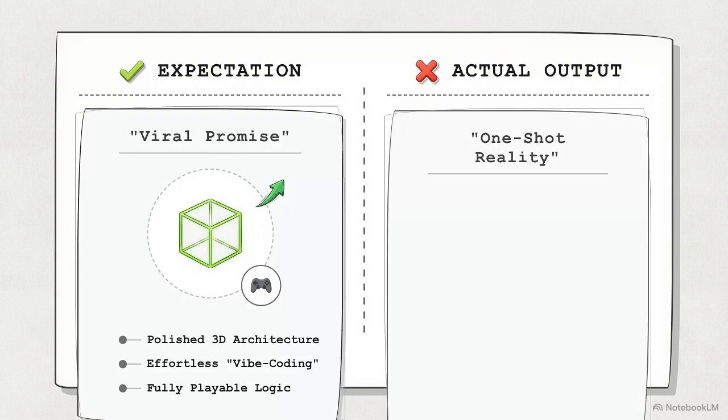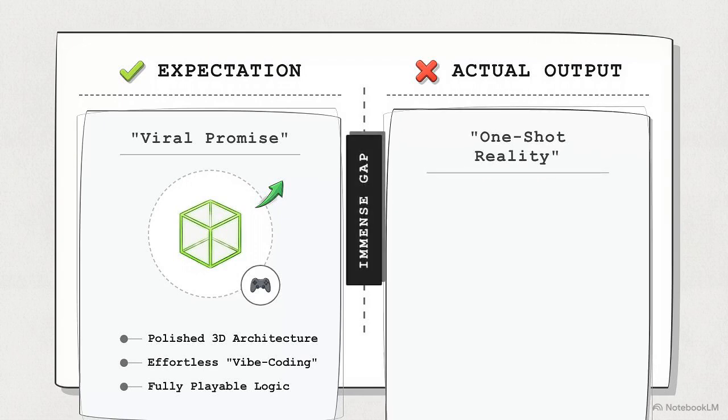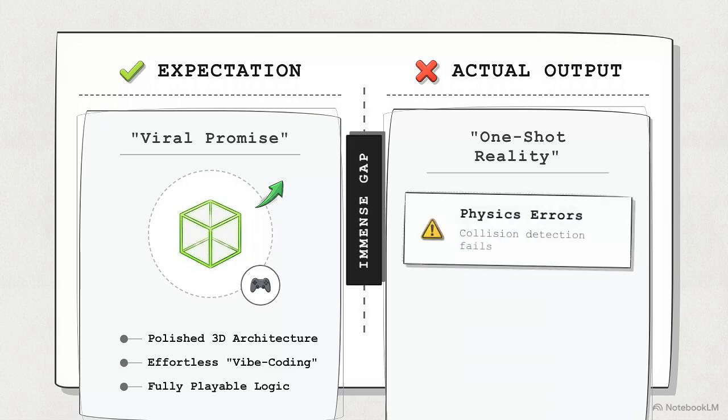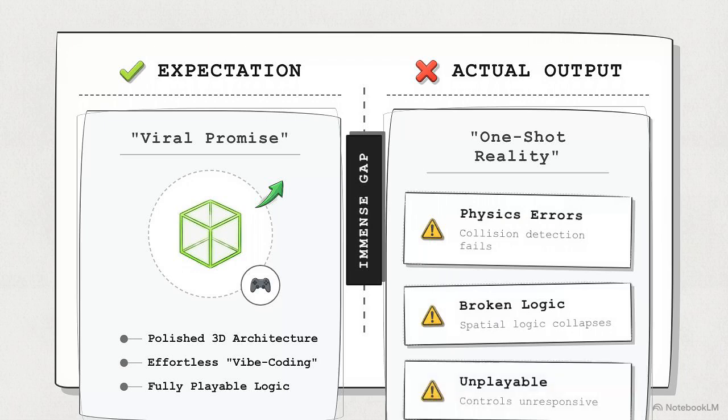On the left, we have the viral promise of a polished game. On the right, the broken logic of the one-shot reality. The gap between these two columns is immense. You cannot actually play the version on the right. The collision detection fails, the spatial logic collapses, and the controls are completely unresponsive.